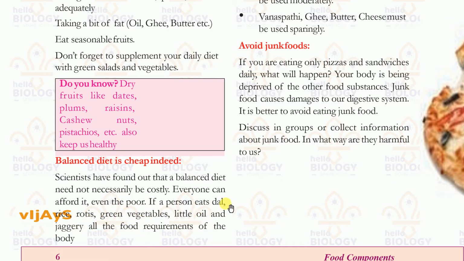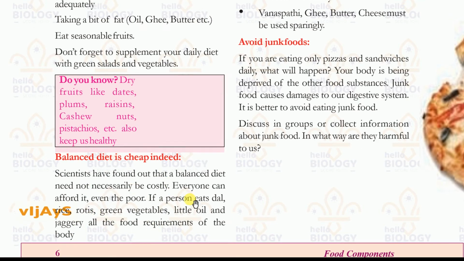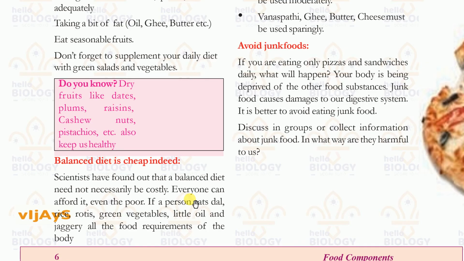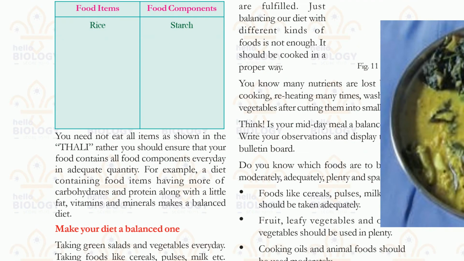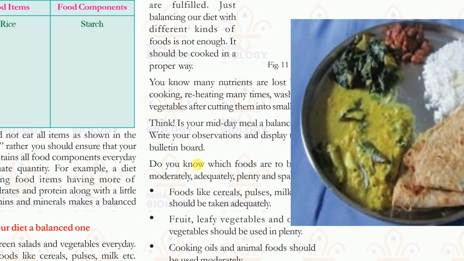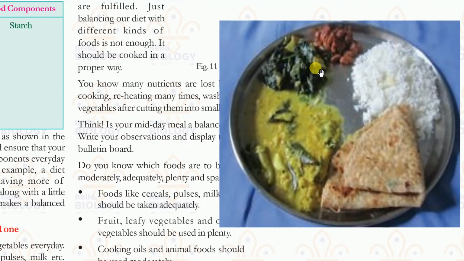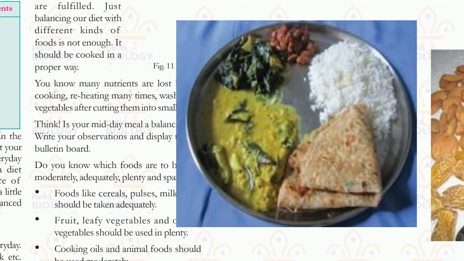So how much will it take? Dal, rotis, rice, green vegetables, little oil, ghee, and jaggery for iron and minerals. So if we are eating this, then yes, we have a correct balanced diet. And one more thing: a balanced diet is made of different kinds of food. If you're not taking them, the balanced diet is not good enough. If you're not eating many kinds of good foods, that is not a balanced diet.